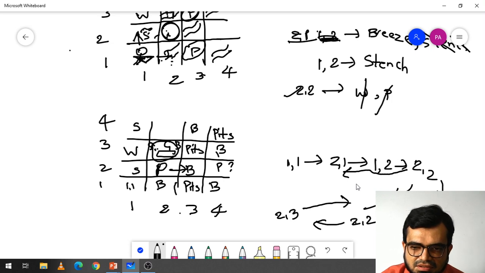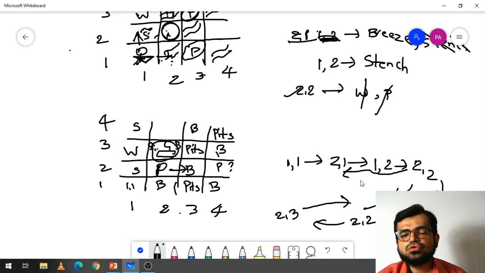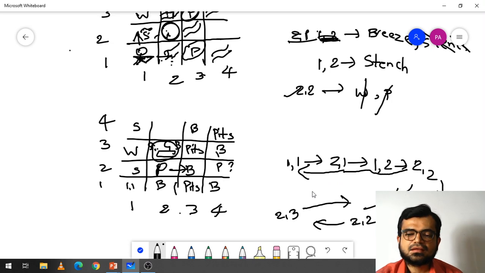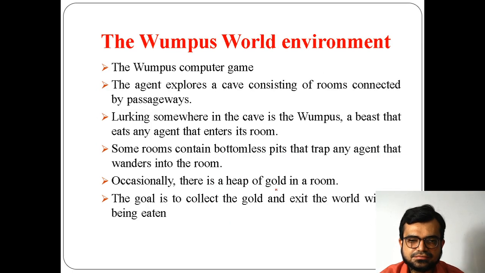2 comma 1 also, it won't go, directly it goes to 1 comma 1. That means starting from this state, reaching the goal, that means acquiring the goal, grabbing the goal, and again going back to the original states. So this is how a Wumpus works. Yes. Now we'll see with a slide here.